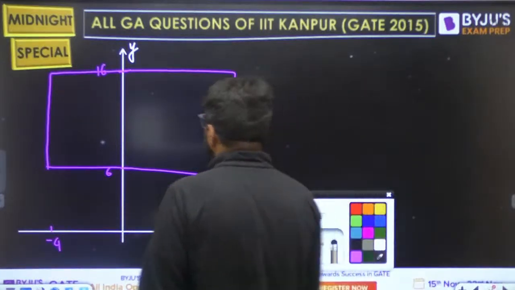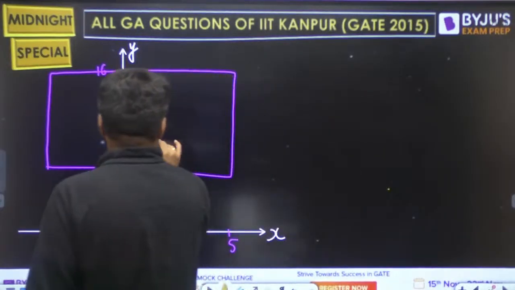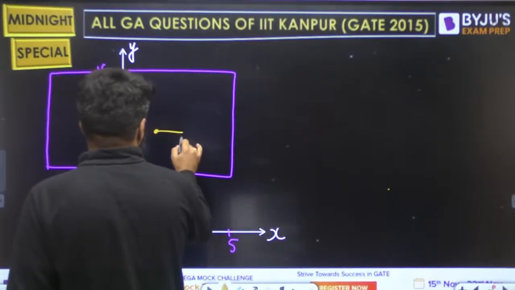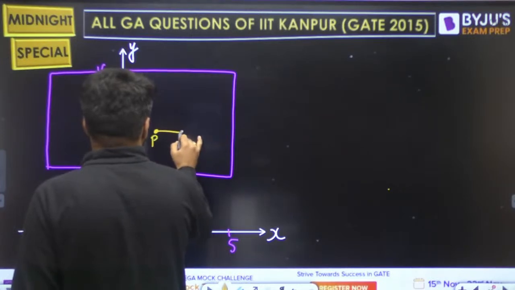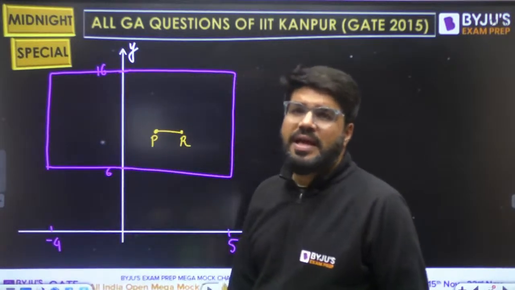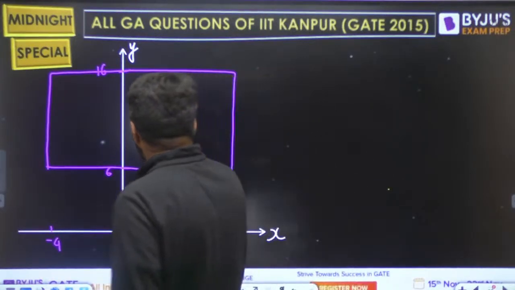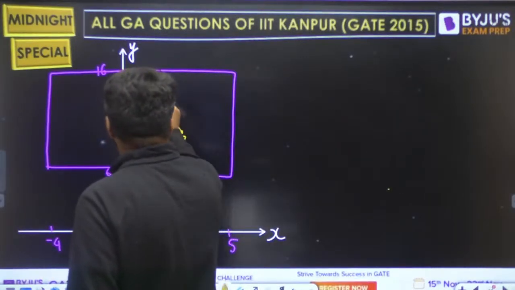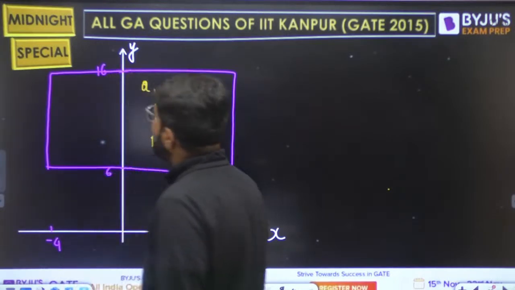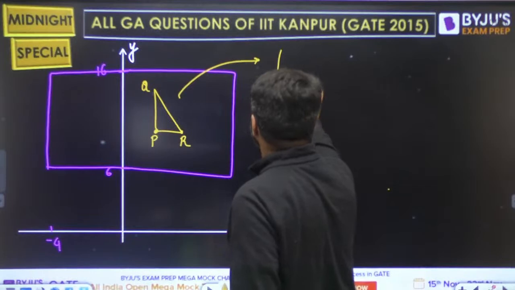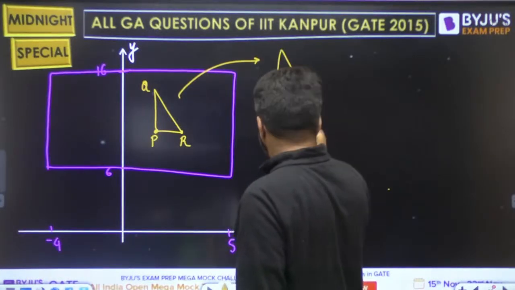P is the right angle and PR is parallel to the X axis. So this is R, this is P. PR is parallel to the X axis. P is the right angle. So what about Q? Now actually there are 4 cases. This is Q. But there can be 4 cases actually. It could be like this as I have drawn.